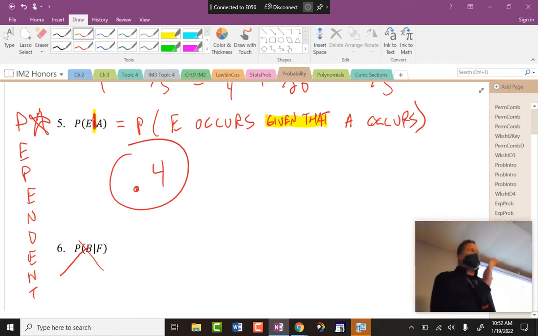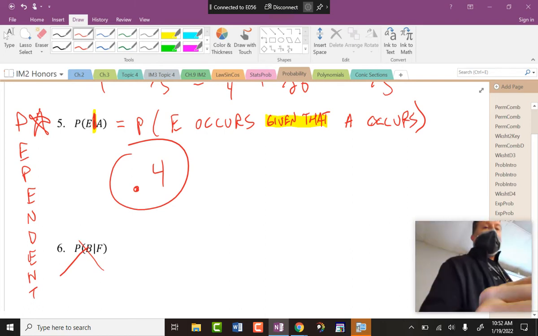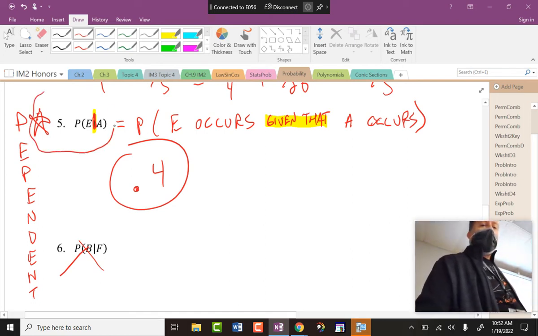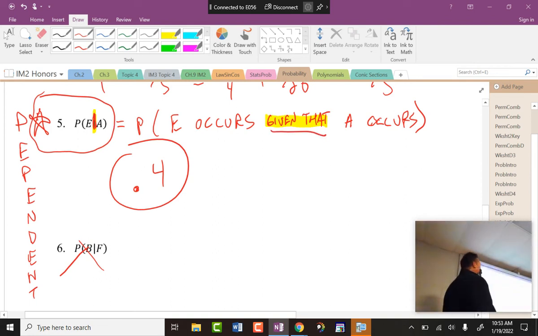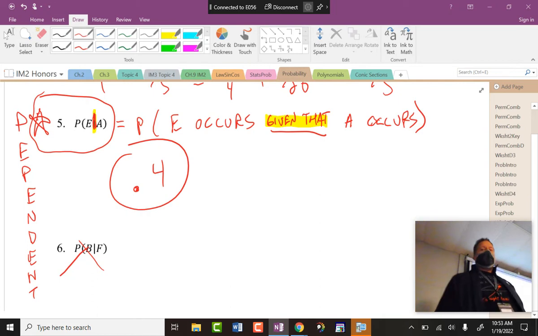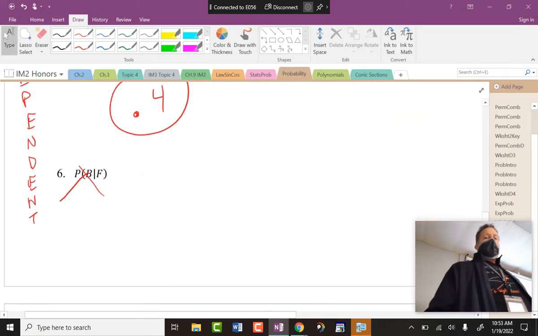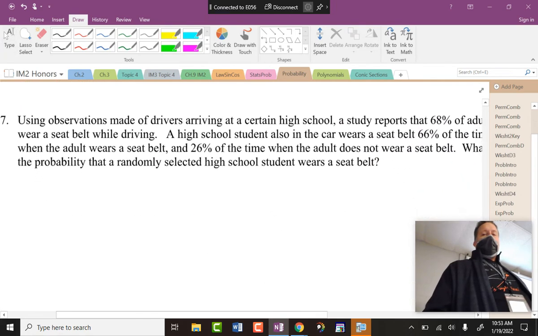Now, I showed something different with first hour. I think I'm going to leave it at that. I'm going to leave this as maybe our new concept for the day, what this means. Write that down, what that bar means. And it assumes this branch is already existing, so you don't incorporate it into your answer at all. Okay, because it's assumed, and that's what dependent probability actually means. This is depending upon A occurring. What's the probability of E occurring?